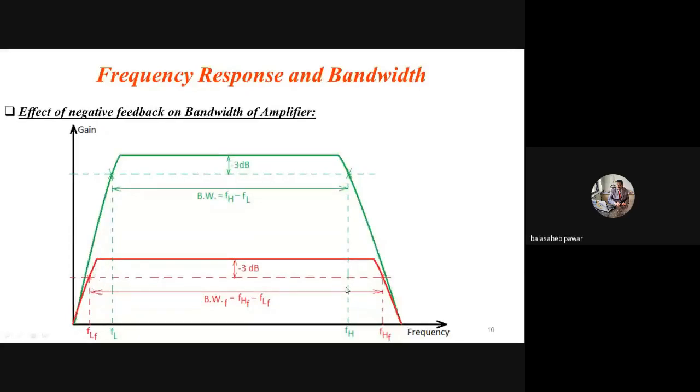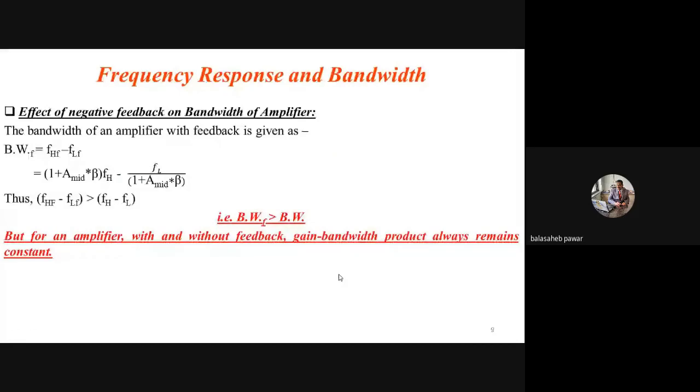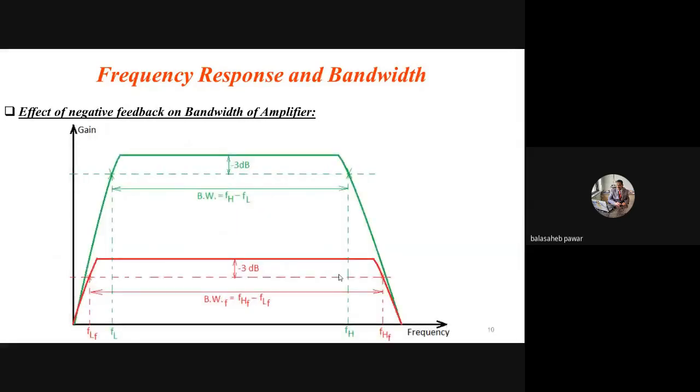So you have to remember, the gain bandwidth product always remains constant, and that's why I highlighted this line. Gain bandwidth product always remains constant with and without feedback. Is it clear?